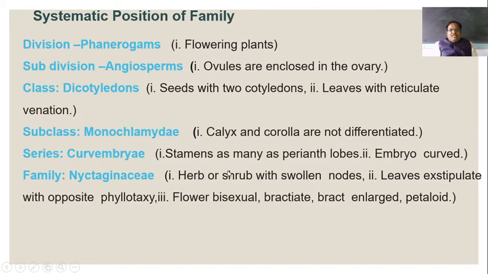Then the family Nyctaginaceae, that is, herbs or shrubs with swollen nodes, leaves exstipulate with opposite phyllotaxy. Flowers are bisexual, a large bract is present, which is petaloid. Then the genus is Bougainvillea, and lastly the species is spectabilis.